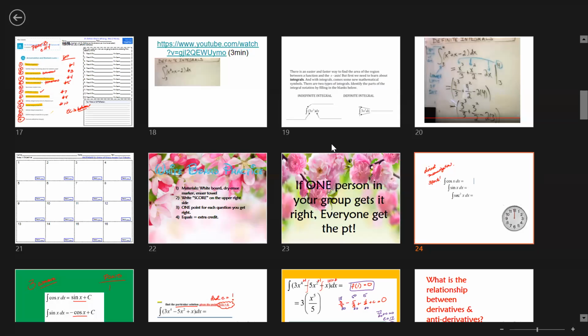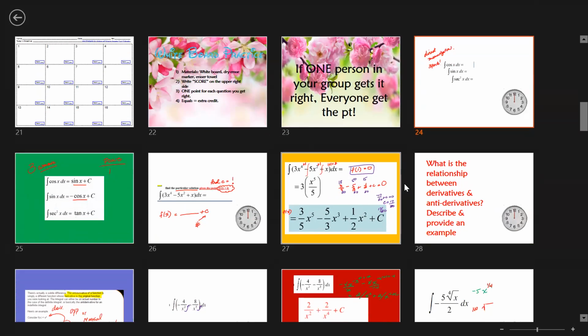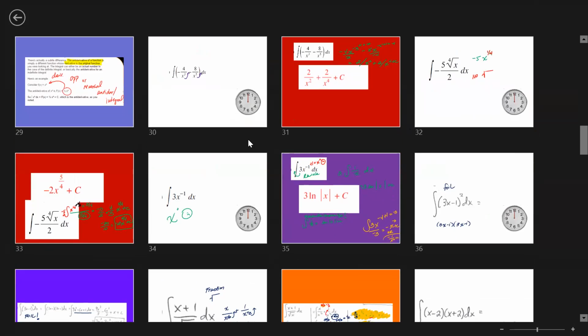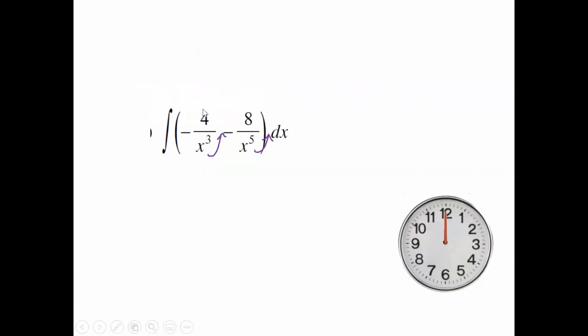All right, so let's go ahead and get started. Let's just jump right in. First question, here we go. What is the integral of negative 4 over x cubed minus 8 over x to the 5th power? You can go ahead and pause the video, go ahead and do the question. You can write this on box number 1.